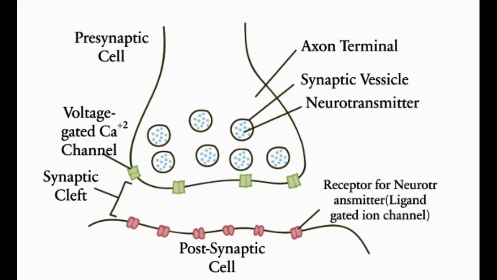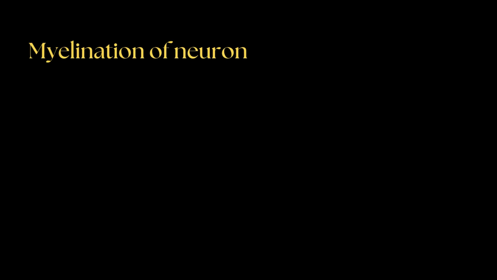As an axon reaches its endpoint, it branches into multiple small extensions, each ending in an enlarged presynaptic terminal. These terminals are essential for transmitting signals to the next neuron or an effector organ by releasing neurotransmitters into the synaptic cleft. Myelination plays a vital role in neural signal transmission.